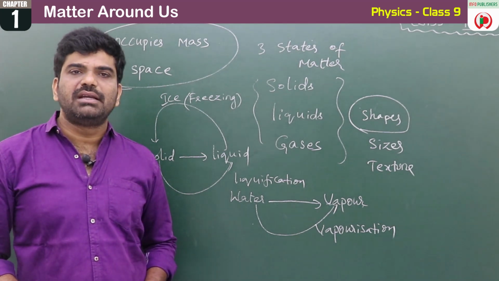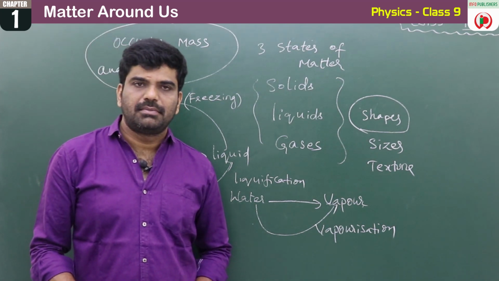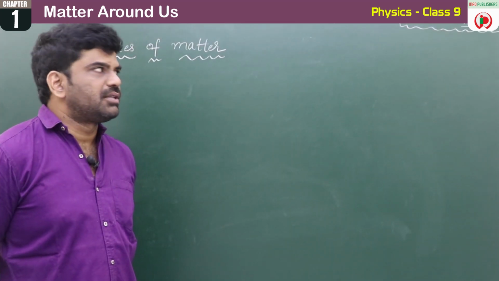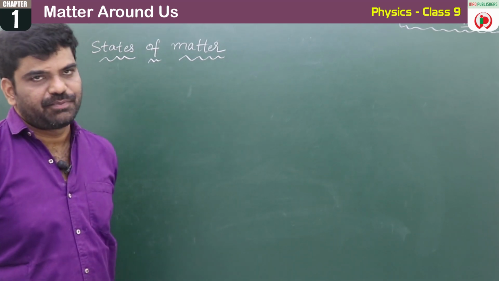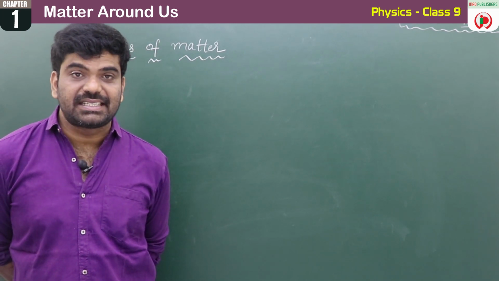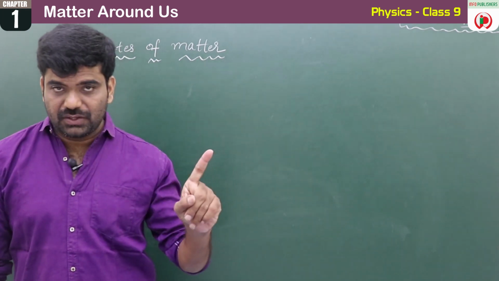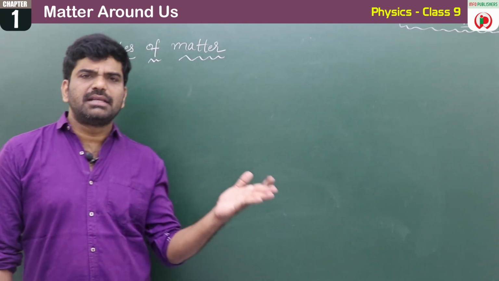Now let us go for the states of matter. Children, now let's see the states of matter. Here we already learned there are three states of matter. One is solid, the second one is liquid, and the third one is gas.